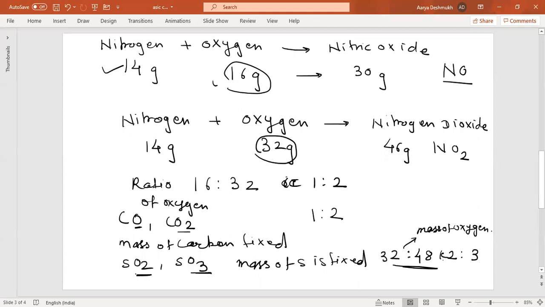So this is what we call the law of multiple proportions. Remember, the elements which are reacting together are the same, nitrogen and oxygen, but they are forming two different compounds. The mass of nitrogen is fixed, and if you change the mass of oxygen, you get different products, and this ratio is always a whole number ratio. So that is what we call the law of multiple proportions.